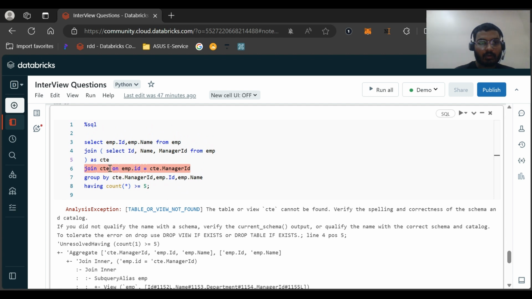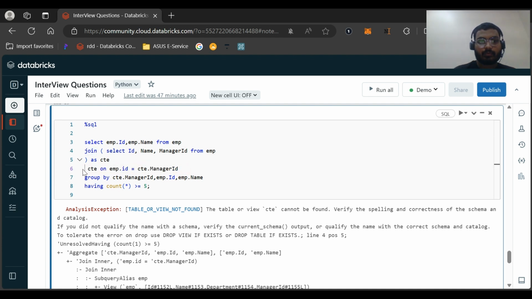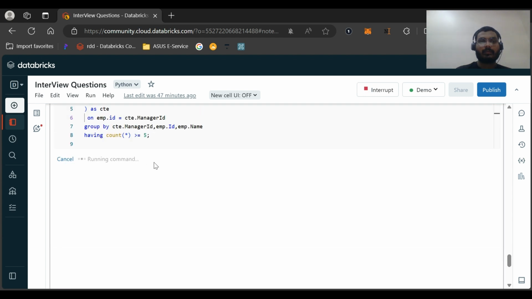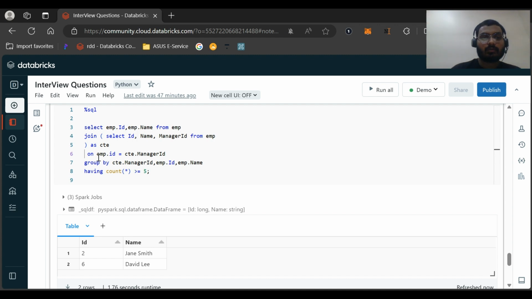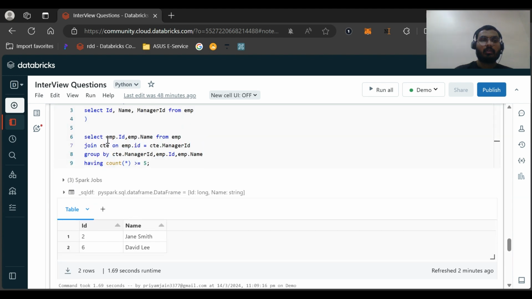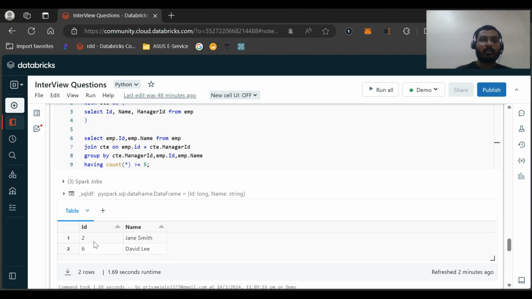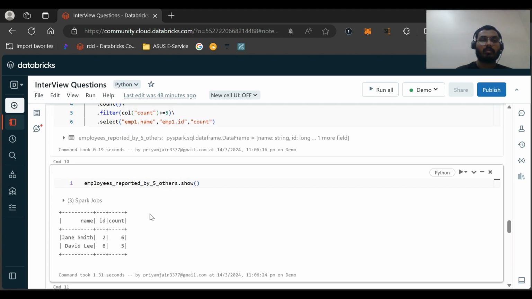Okay, okay. Again, I put this join statement here; this should be like this only. That's why it is giving the error. So this was one of the basic errors that I made. I just put two join keywords and it was giving the error. So see, this is one of the ways. Then we are getting the same result. This was with CTE, we are getting the same result, and this was with PySpark, we are getting the same result.